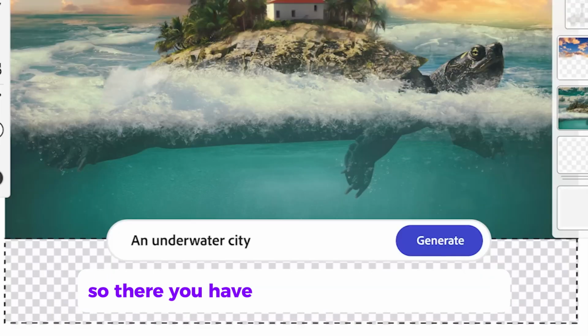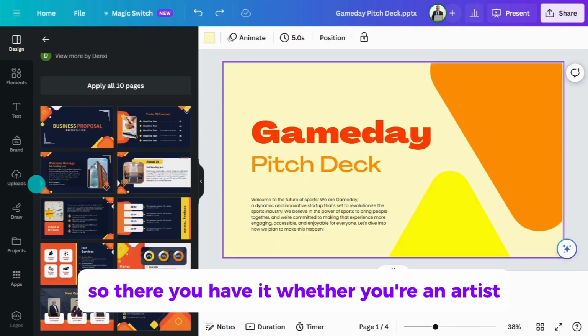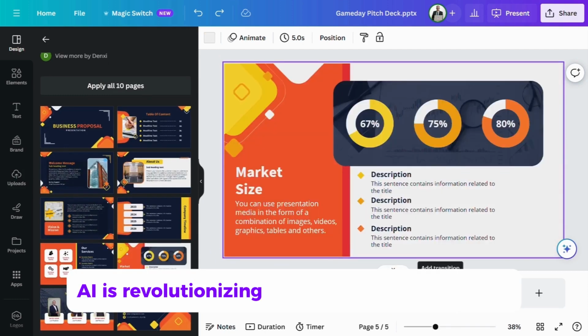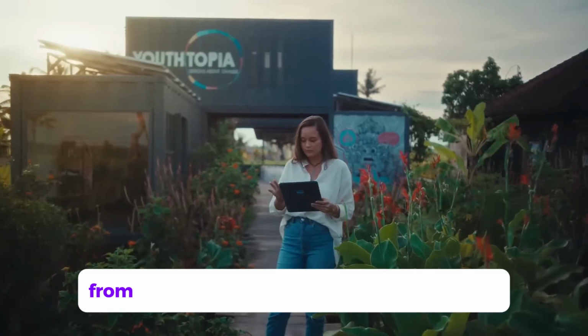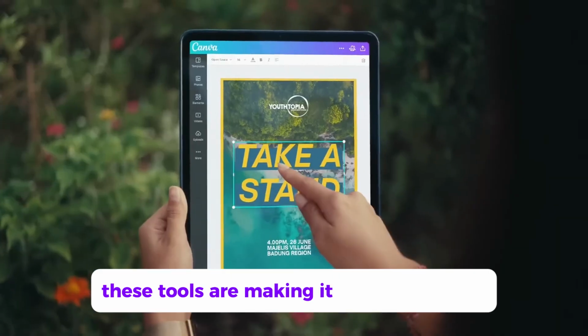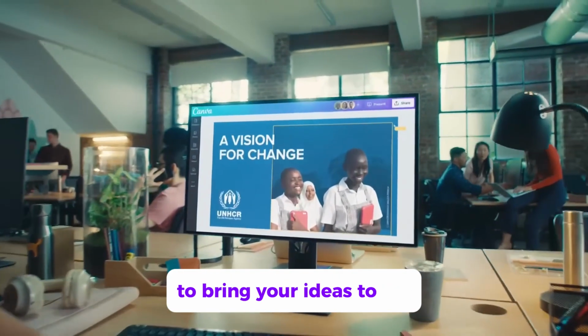So, there you have it. Whether you're an artist, designer, or content creator, AI is revolutionizing the way we create images. From artistic renders to professional designs, these tools are making it easier than ever to bring your ideas to life.